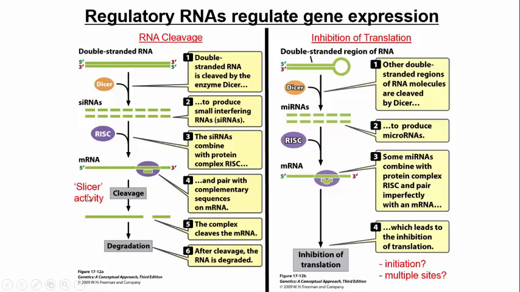The slicer activity of the RISC complex chops up the endogenous RNA. We get degradation, and that's how we control gene expression. So the organism is transcribing their DNA to RNA, but what's happening is you're destroying the RNA, so it doesn't really matter. The same thing can happen in a slightly different manner.